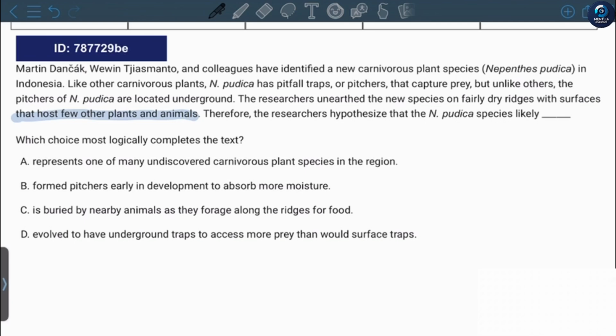We need to find this kind of answer here. "Represents one of many undiscovered carnivorous plant species in the region." No, it's not the answer. "Drops pitchers early in development to absorb more moisture." "Is buried by nearby animals as they forage along the ridges for food." No. "Evolved to have underground traps to access more prey than would surface traps." The answer is probably D, because it explains why it has pitchers underground instead of above the ground. Also, the text mentions that above the ground there are few animals and plants. So the underground pitchers helped this plant survive. The answer is D.